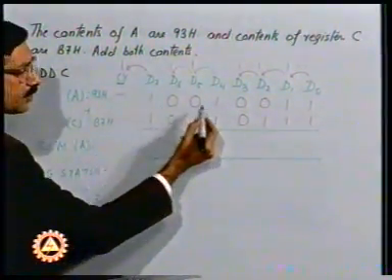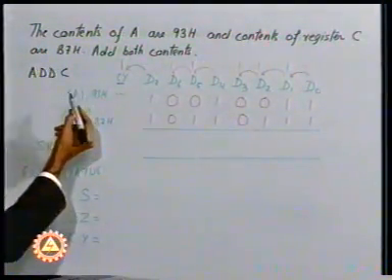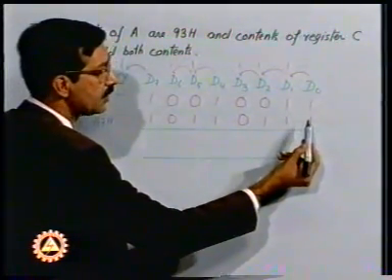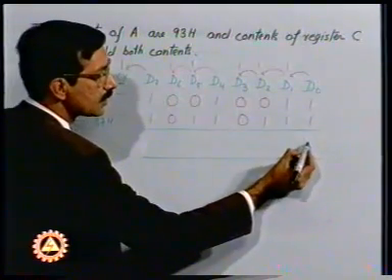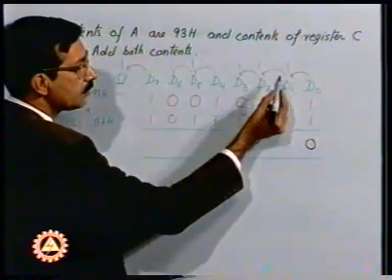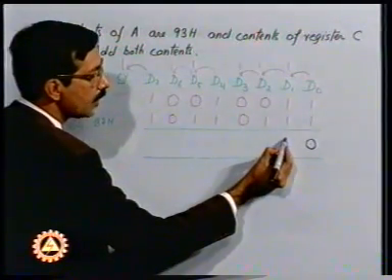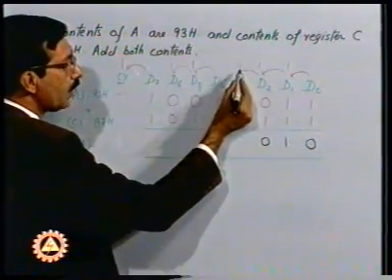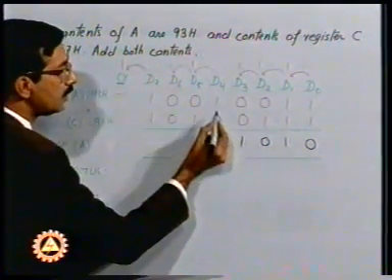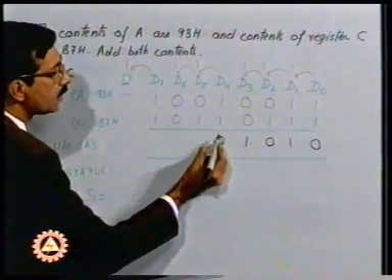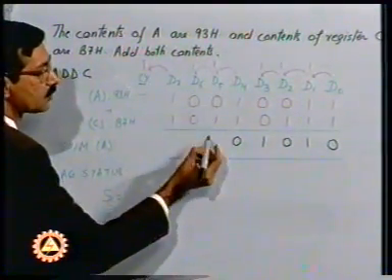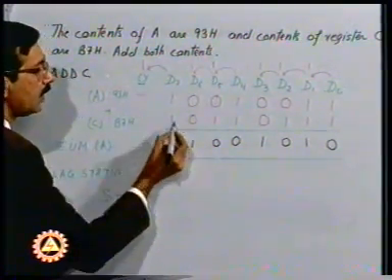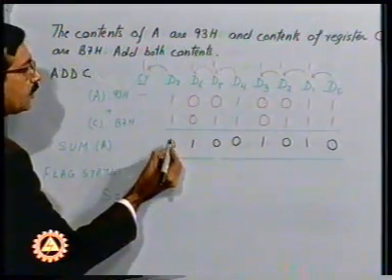The data has already been written here, which is 93 in the accumulator and B7 in the C. The addition is carried out in the fashion of binary addition. When 1 and 1 are added together, the result is 0 with carry as 1. With 1, 1 and 1, the result is 1 with carry as 1. 1 and 1 give us 0 with carry as 1. 1 with 0 and 0 gives us 1 here. 1 and 1 added together gives us 0 with carry as 1. 1, 0 and 1 gives us 0 with carry as 1. 1, 0 and 0 gives us 1 here, and 1, 1 here gives us 0 with carry as 1.